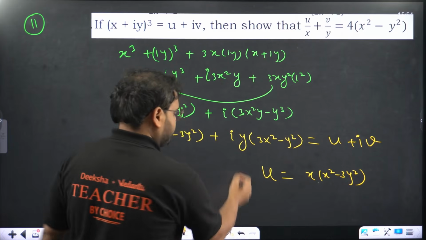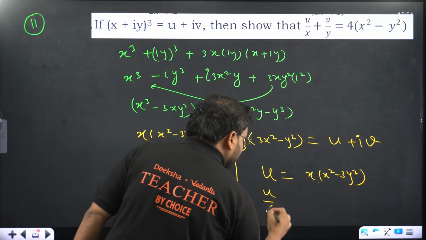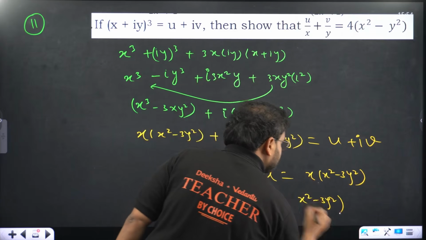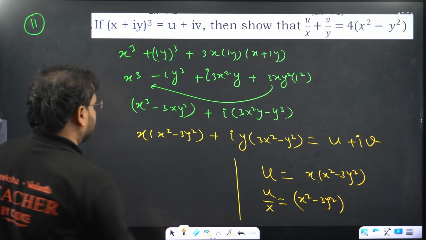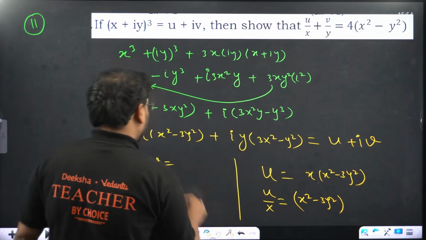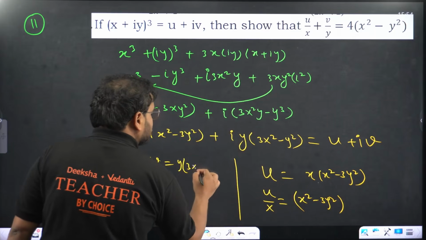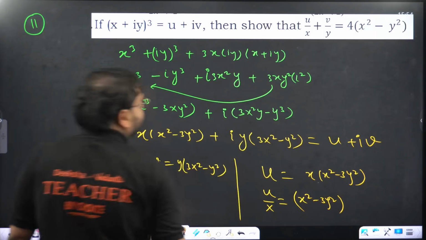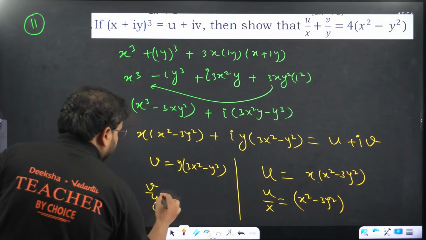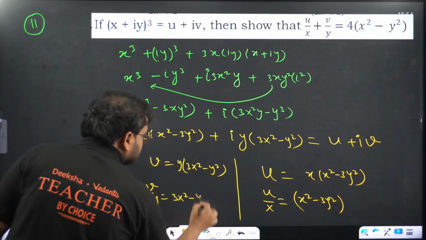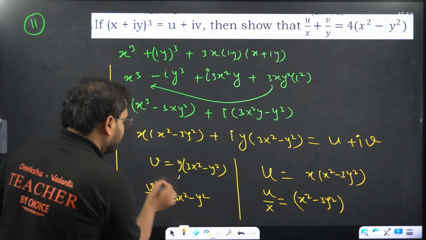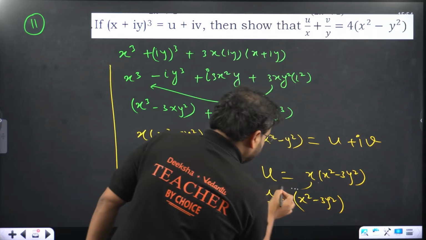So u by x becomes simply x square minus 3y square. What about v, sir? Compare the v part from here. You'll get y times (3x square minus y square). So v by y is 3x square minus y square. Taking the y over here, and here also the same thing, taking the x.